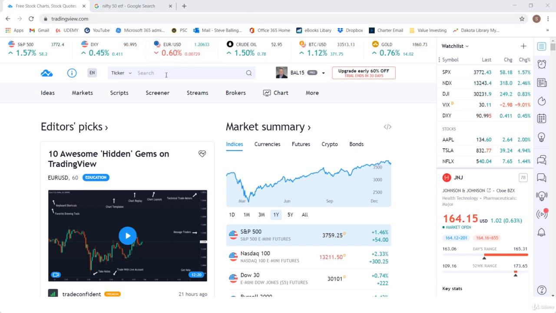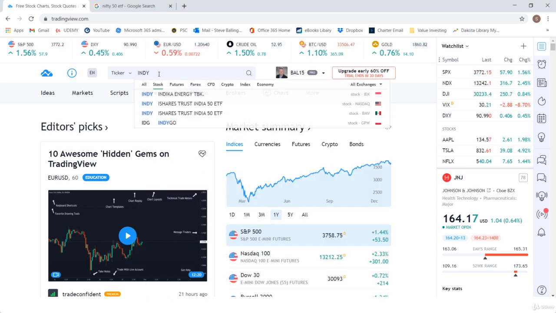And you can trade exchange traded funds as well, where you've got a whole basket of, let's say, stocks in one fund versus, let's say, trading one individual stock. So we're going to look at a couple different ways to trade here in India. And one good way is to trade the Nifty 50. And you can see here's India Trust India 50 ETF. That's an exchange traded fund on the NASDAQ, and it's also listed here over there as well.